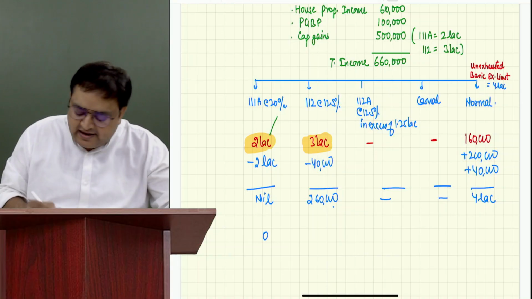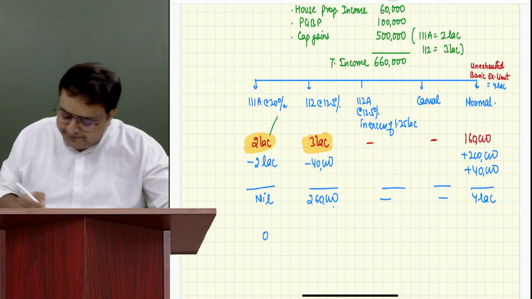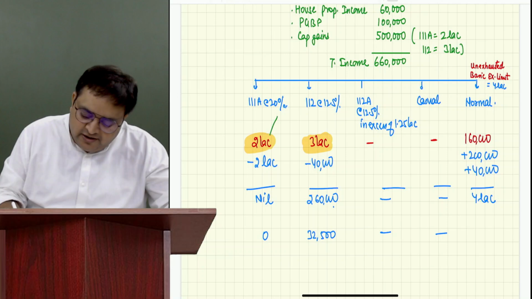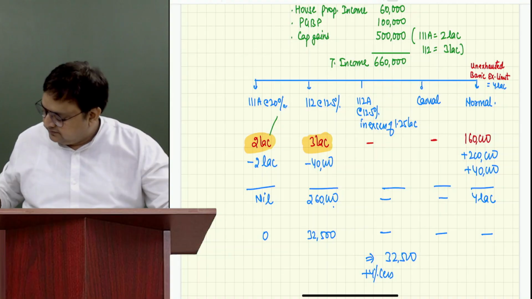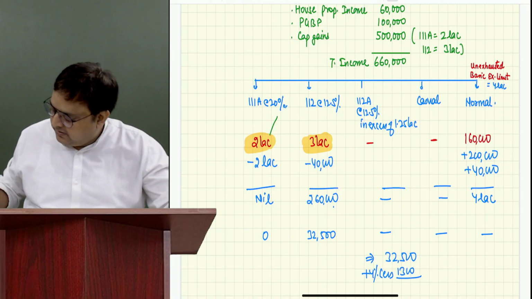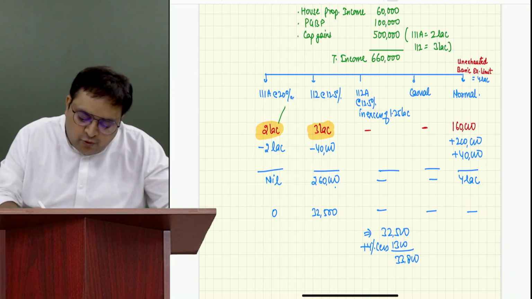On 2.6 lakh, 12.5%, that is 32,500. Here it is 0, here it is 0, and on 4 lakh the answer is 0. So the tax would be 32,500 plus 4% cess. How much is it? 1,300. Yes, sir. 33,800. Now please tell me on what amount.